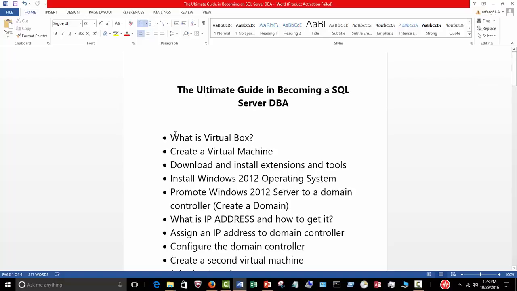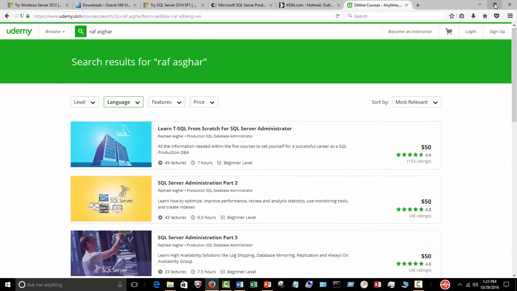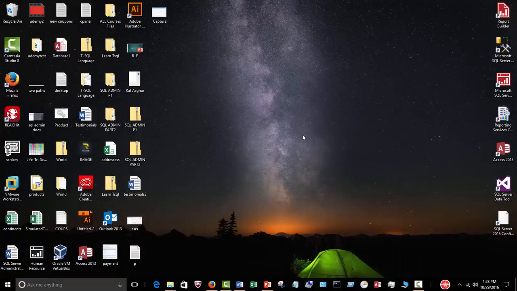creating a VirtualBox, and then I'll create a virtual machine. Just before I get to that, let me explain what that means. As you know, this is your desktop or laptop. For testing purposes, we do not want to install SQL Server here, although you can. We want to install an operating system, Windows 2012, and your desktop or laptop may have a different operating system.